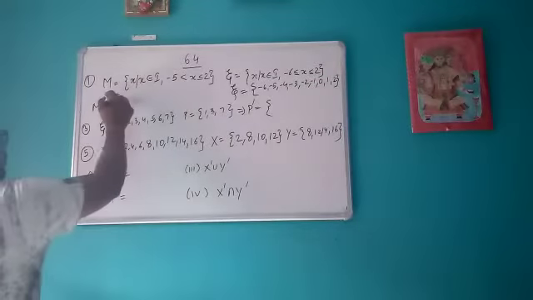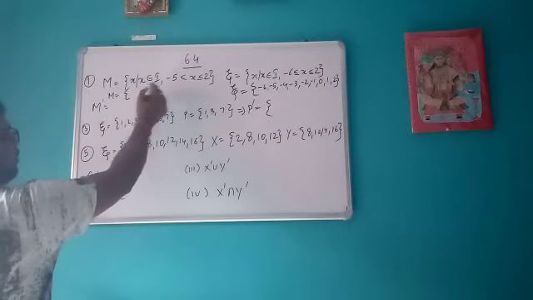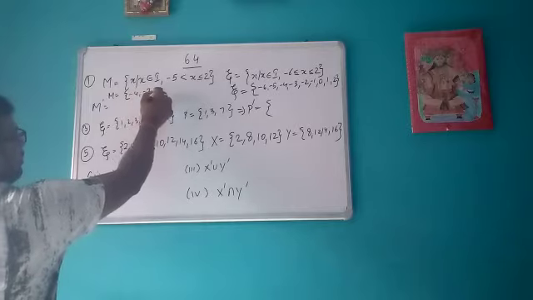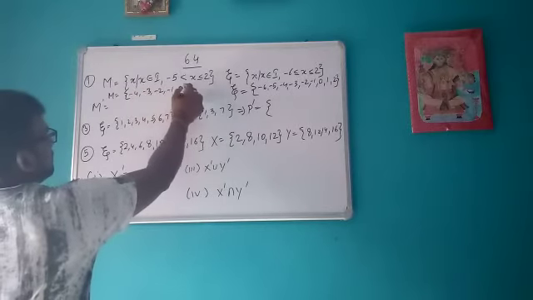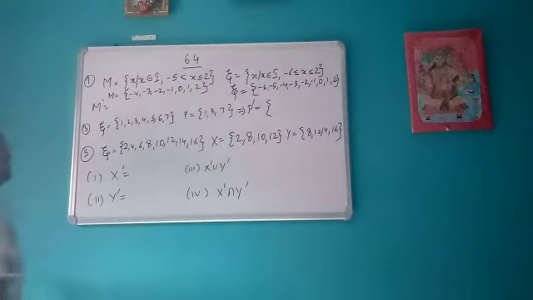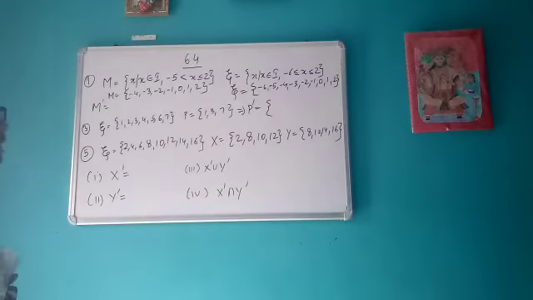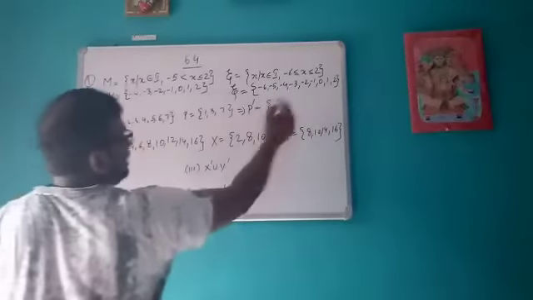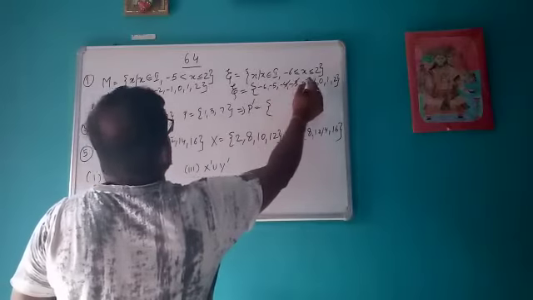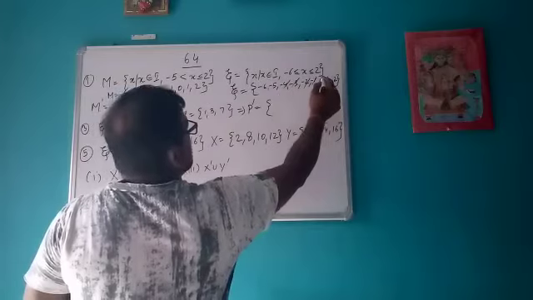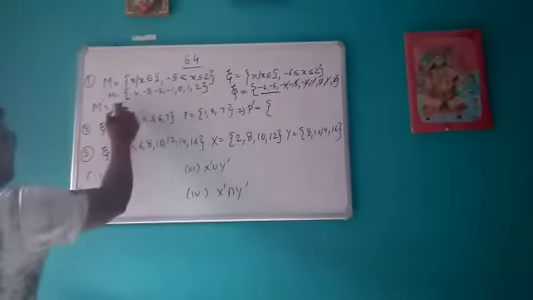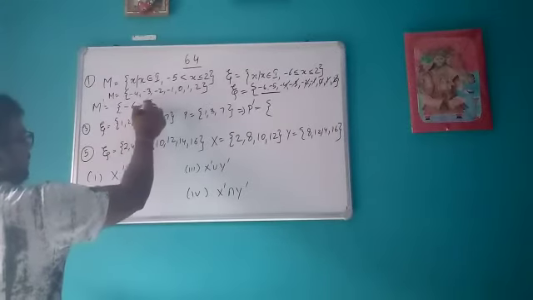And what will be your M? M will be all the integers between -5, but -5 is not included, like this. Okay, so if you wish to calculate M complement now, so what we will do, we will not take the elements which are present in M, that is this we will not take, this we will not take, this and this. So what is left? -6 and -5. So M complement is -6 comma -5.